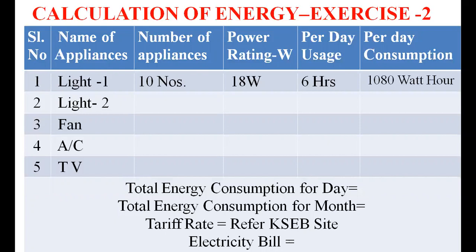So the second exercise will be the calculation of energy. You have to write the name of the appliances in the first column, the number of appliances, the power rating, the per day usage of the appliances, and you can calculate the per day consumption of each equipment. Finally you can calculate the total energy consumption for a day, which has to be multiplied by the number of days in a month. You will get the total energy consumption.